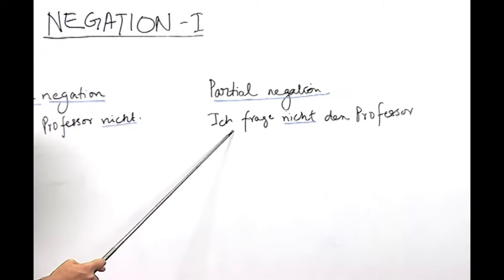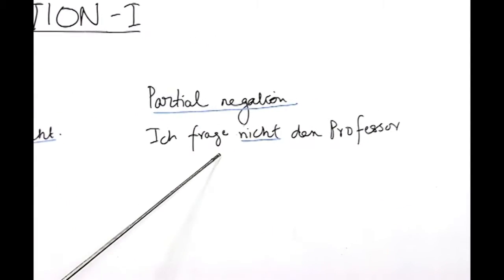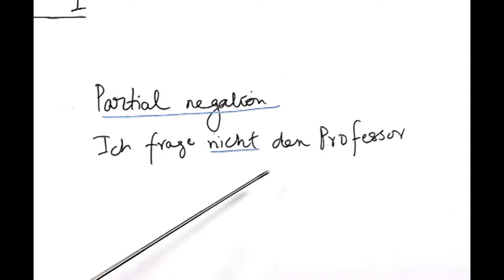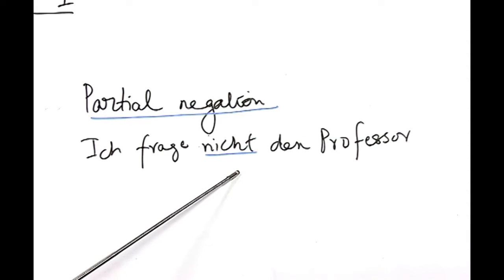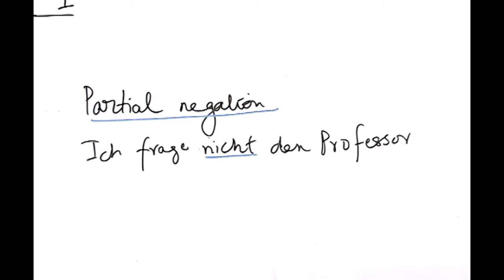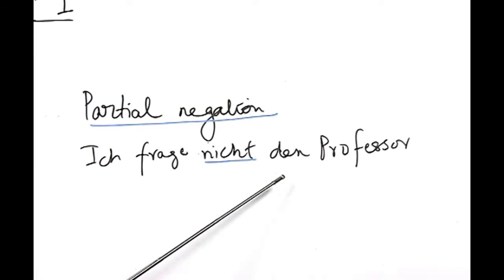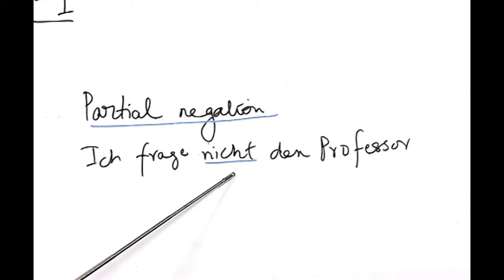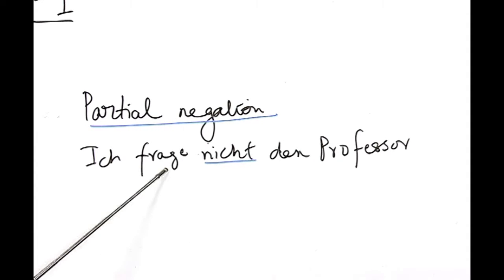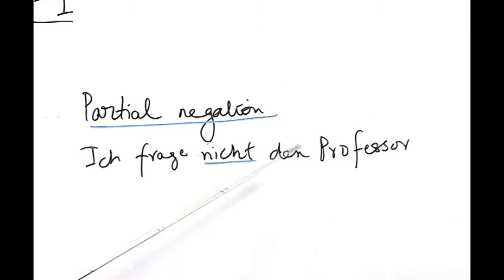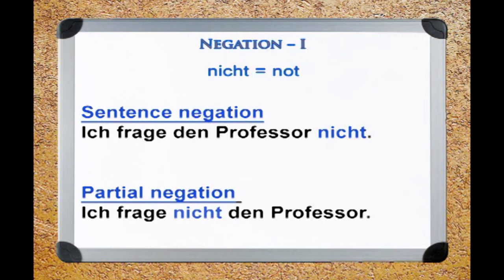In partial negation, look at the position of nicht. Ich frage nicht den Professor. As you can see here, the position of nicht varies. In the previous sentence, nicht is at the end. However, here it is between the verb and the noun. Therefore, it is called a partial negation, because here it means I am not asking the professor. So, the sentence can mean something else. So, with respect to the position of nicht, either at almost the end of the sentence or in the middle of the sentence, the change of meaning can take place.